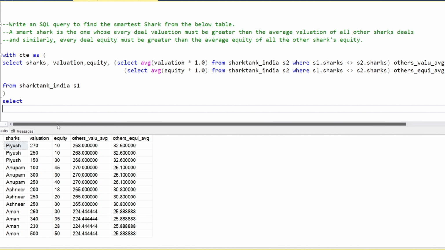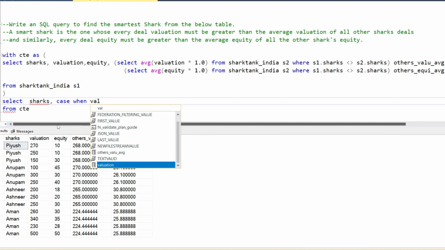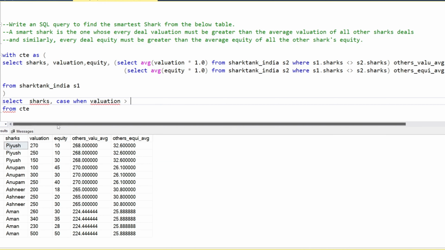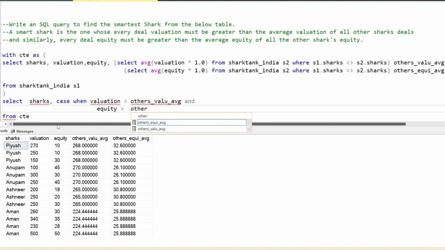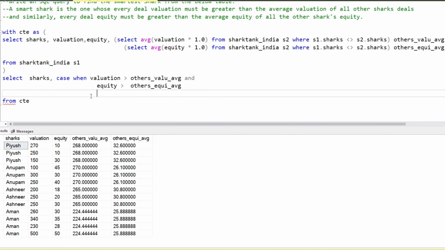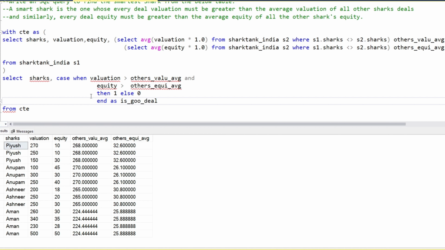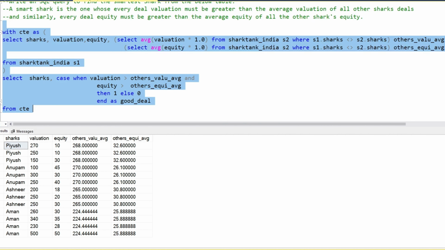Let's do that from the CTE, and I need only the sharks column, and case when valuation is greater than others valuation and equity is greater than others equity, then 1, else 0, as good deal. All right, let's run this.